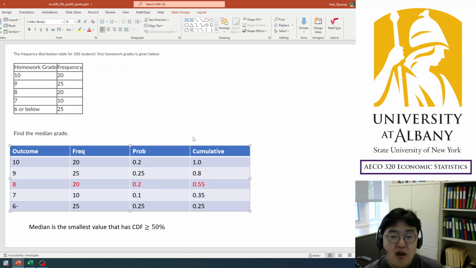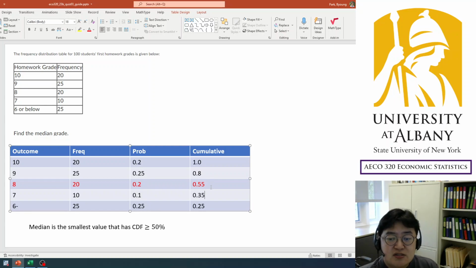And now calculate the cumulative probability. So we need to calculate the cumulative probability, but we have to accumulate from the bottom here. This is the smallest outcome in our information, right? So we accumulate from this. For outcomes up to 6 or lower, 6 or below, the cumulative probability is 25%. And up to 7, the cumulative probability is 10% plus 25%, right? So accumulate from the bottom to the top.